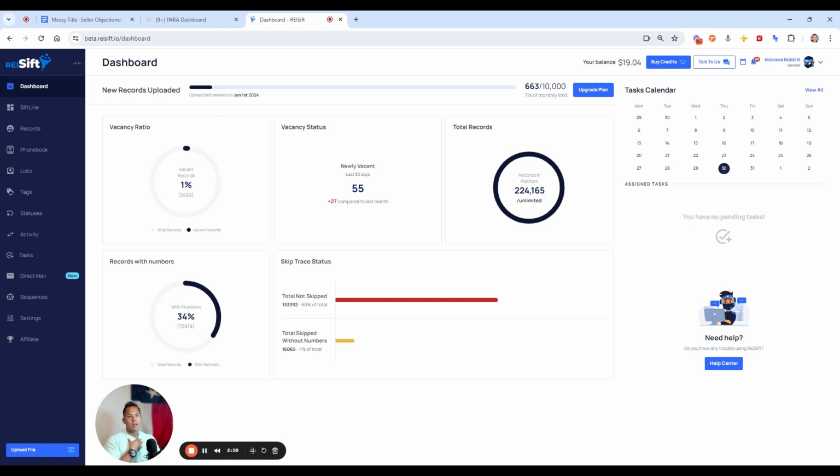So for me, what we look at is over on the right side where it says skip trace status. We have 16,000 records that have been skip traced. Skip trace means that we sent them off to get numbers for them. But 16,000 of those did not come back with any numbers at all. So for me, that's a very big pool to pick out of.